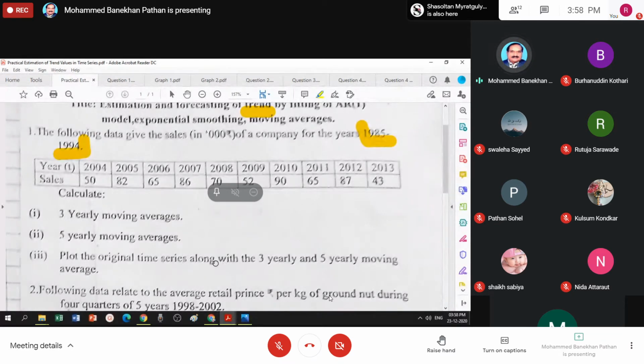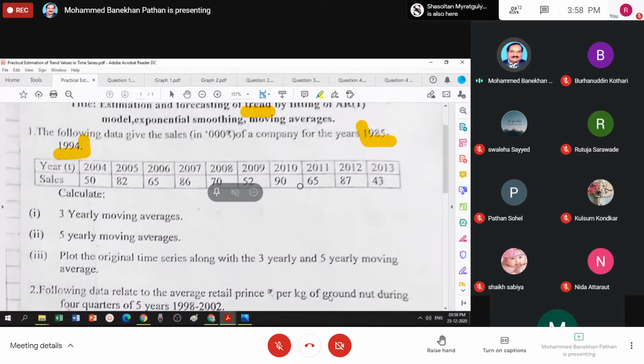And then you can see how the trend is estimated by the method of moving average. Such a question may be asked in theory as well as in practical.